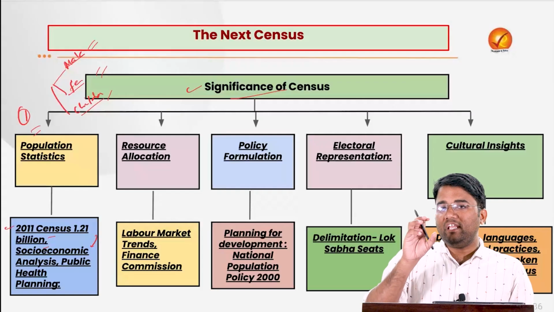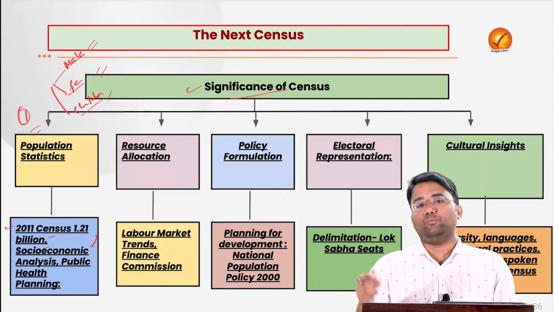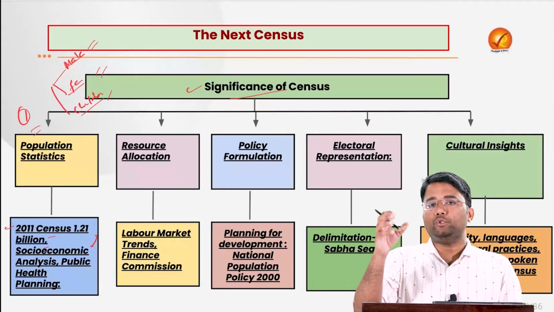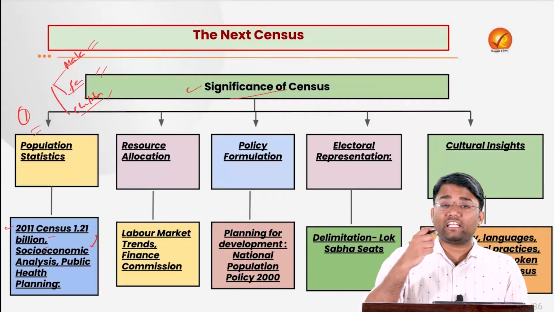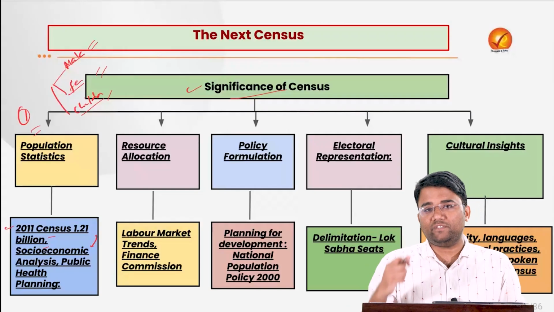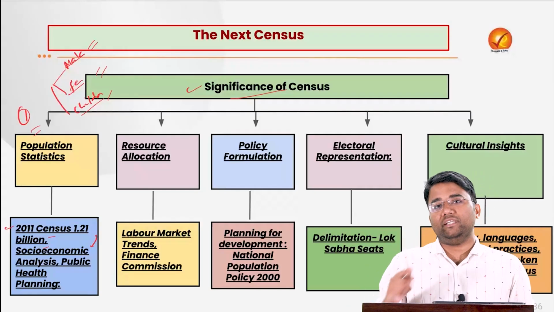For example, if we have data that we have a huge working-age population from 15 to 59 years or 15 to 64 years, we can come up with policies for their employment. We can come up with policies for the skilling of these persons so that their employability can be increased.